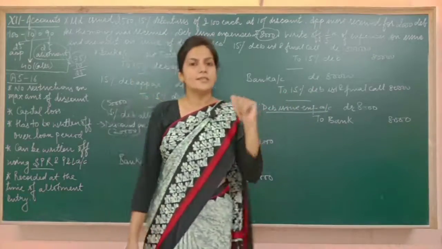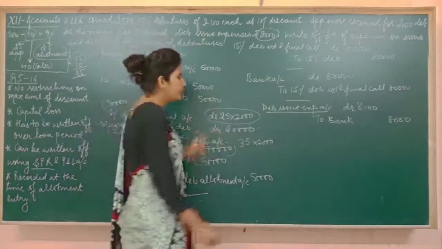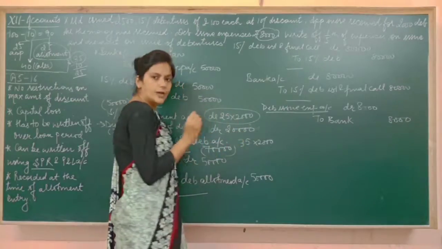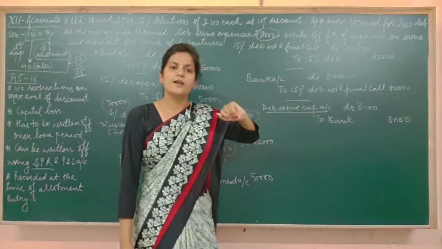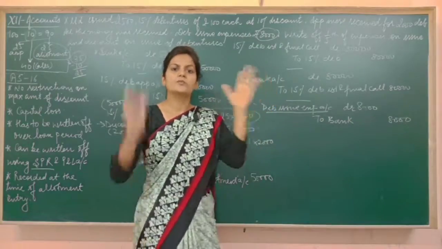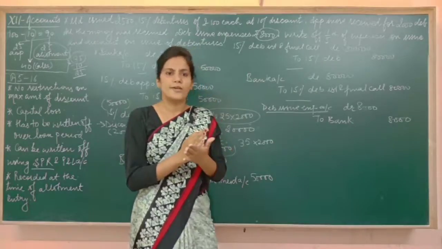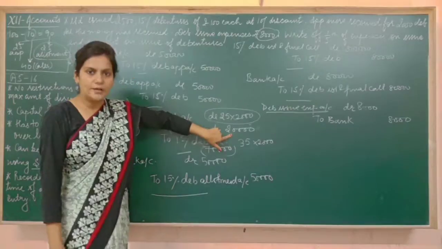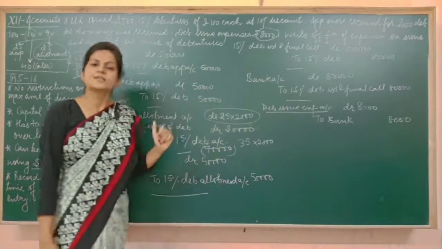So obviously in this financial year we are going to write off 1/5. So 1/5 of 20,000 is 4,000, and 1/5 of 8,000 is 1,600. So it means 4,000 plus 1,600, total 5,600 we are going to write off. I repeat how. 1/5 of 20,000, that is 4,000. 1/5 of this amount, that is 1,600.